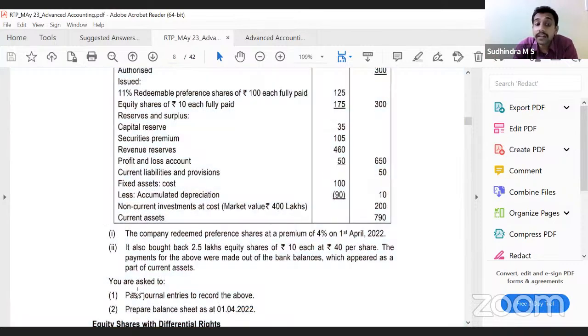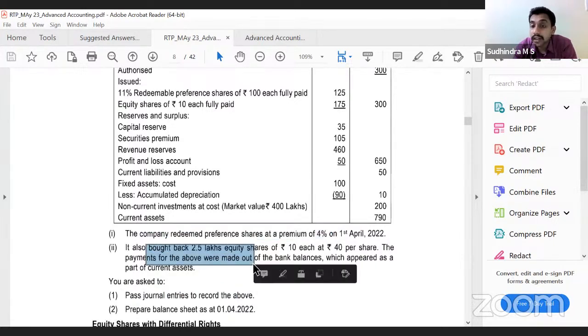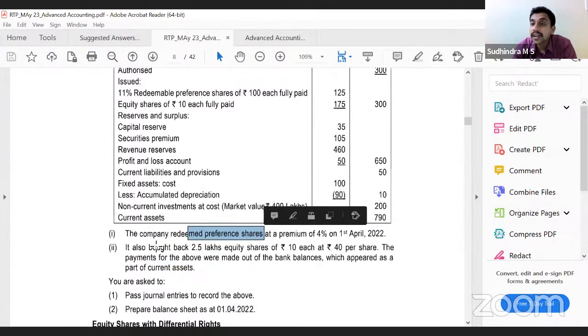So here they are asking us the journal entries to be passed. Two: one is preference shares redemption. Second one is buyback. Right? That is why we say go with both the groups. We have to go with group 1 here. If you have forgotten that, go with that.